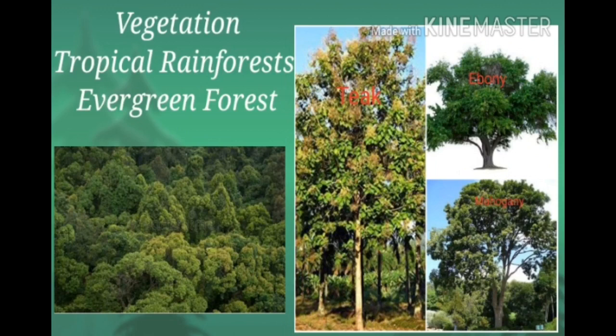Children, what is the other name of dense forest? Yes, dense forest is also called tropical rainforest or tropical evergreen forest. The trees in evergreen forest do not shed their leaves throughout the year. Some examples are ebony, mahogany, teak, rubber, and coconut, and so on.